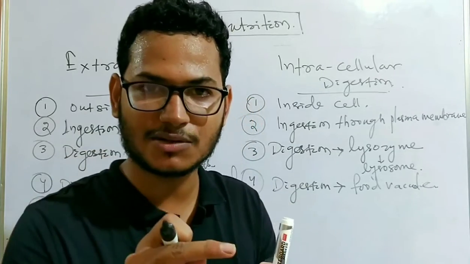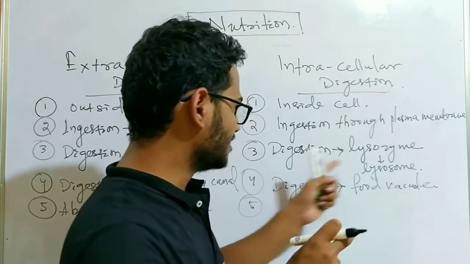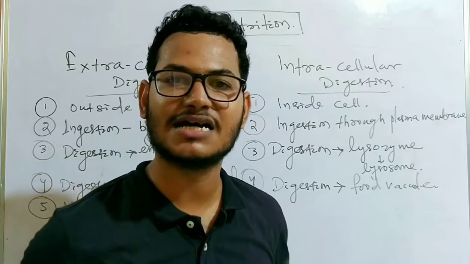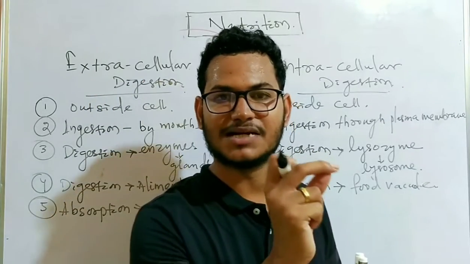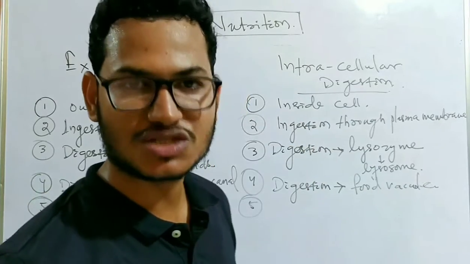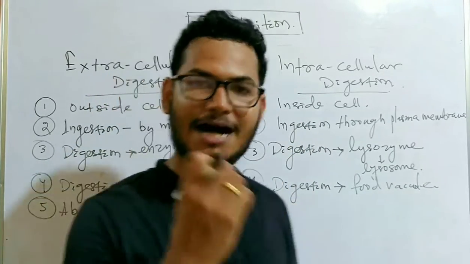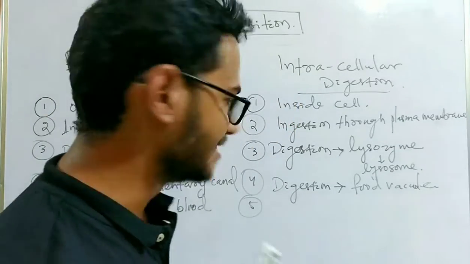As the lysosome fuses with the food vacuole, it secretes the enzyme lysozyme into the vacuole where the foods are present, and this lysozyme converts the complex foods into simple form, and after the conversion it is absorbed into the cytoplasm.